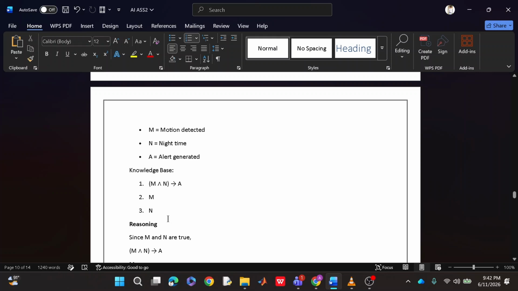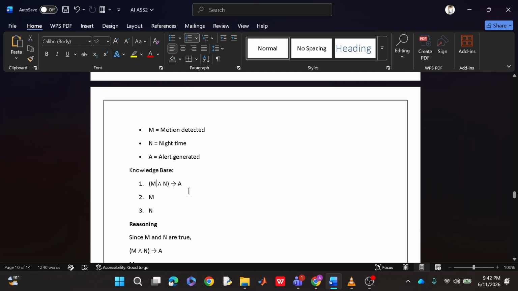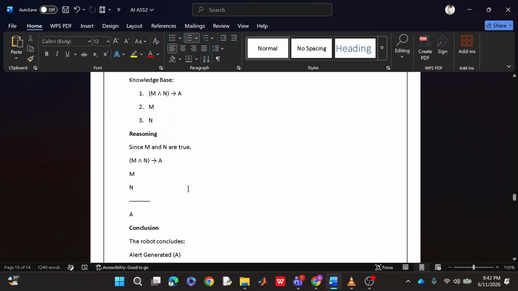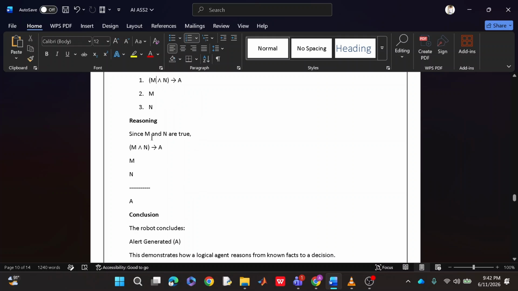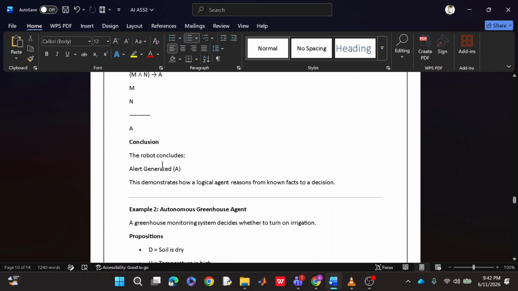So we can make a mathematical form in this way. If M and N are true, which implies A is true. M represents that the motion has been detected and it was night, so it implies A, meaning the alarm will be generated in that situation. So we can see here that if M and N both are true, the motion has been detected and it is night, the alarm will get generated. So we have concluded in this assignment how we can train our agents to draw some facts and work on them based on the situation.